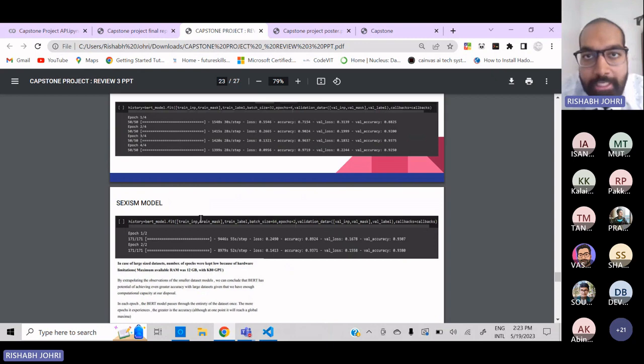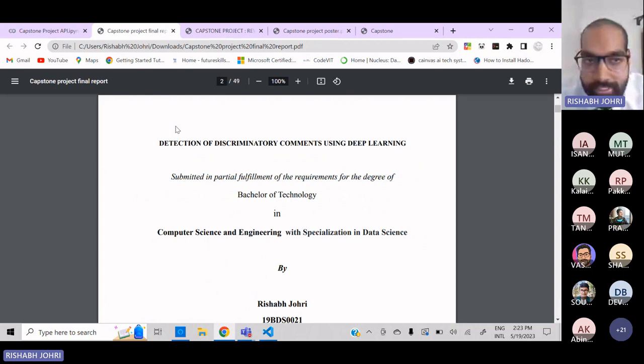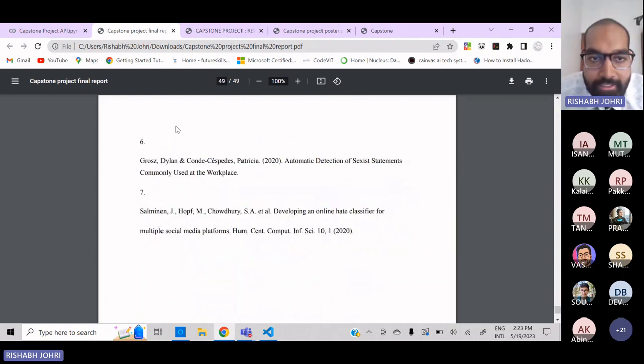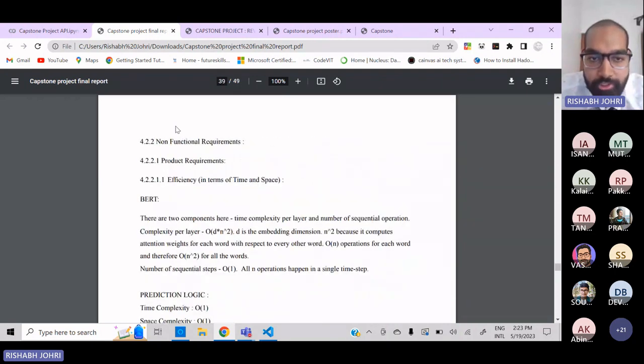Another thing, which I have mentioned in my report and is also worth looking at, is that the time complexity of the BERT model itself has been reduced by CUDA operations. Normally the complexity per layer is O(d times n squared), where d is the number of embedding dimensions and n is the word length, so it iterates twice, which is why it is n squared. And the number of sequential steps is 1.